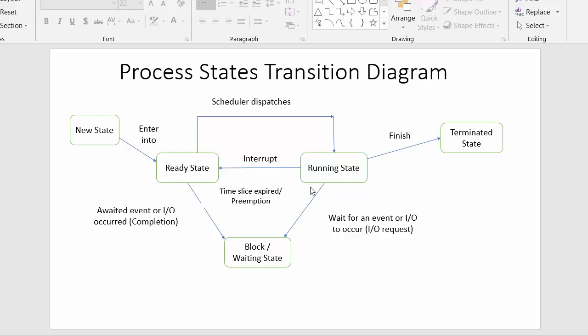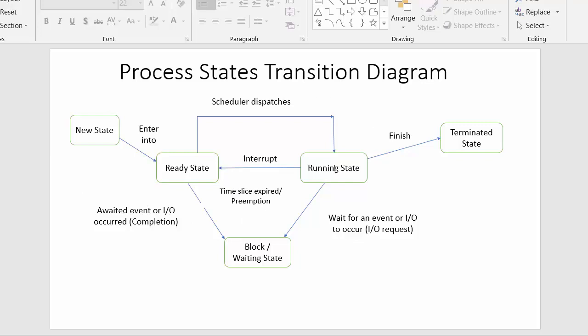So this also may happen, that the time slice associated with any process expires, and then it will go to the wait state and then be sent to the ready state, and from this ready state it will again move on to the running state to complete its execution. So this is everything about process state transition.